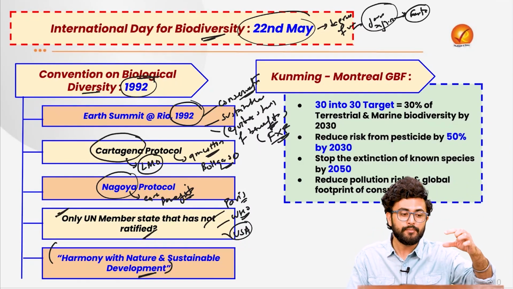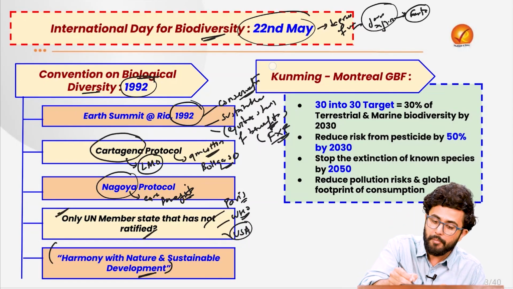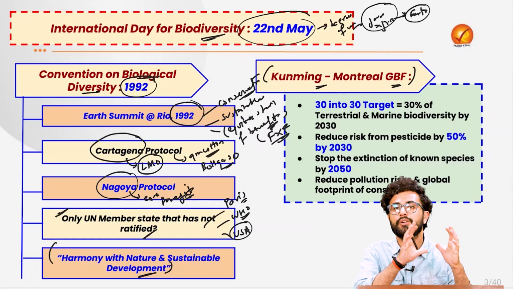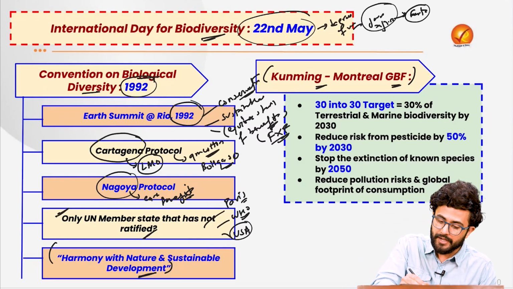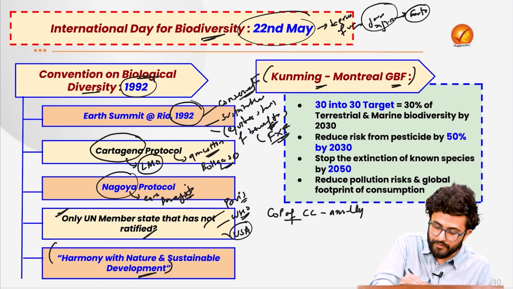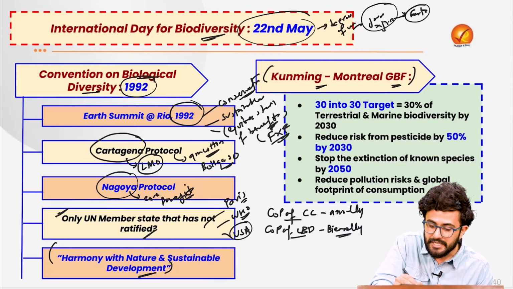So under this framework of the Convention on Biological Diversity, there is a global biodiversity framework which was adopted, called the Kunming-Montreal Global Biodiversity Framework. Keep one thing in mind. You might have heard about the Conference of Parties for Climate Change which takes place annually. However, the Conference of Parties for the Convention on Biological Diversity takes place biannually, basically meaning once in the span of 2 years.